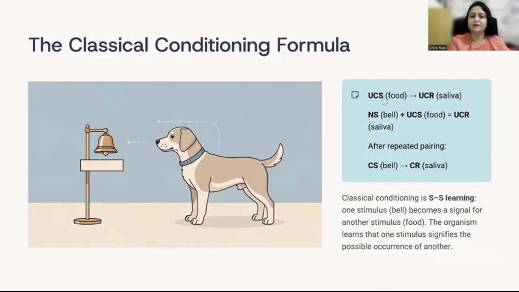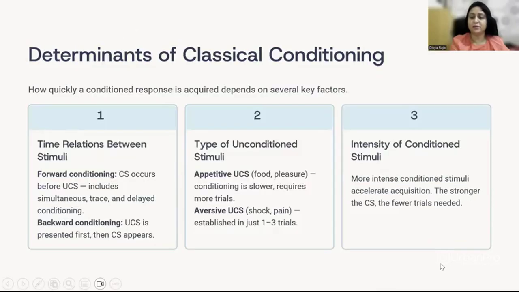So we see that the unconditioned stimulus gives rise to the unconditioned response. The neutral stimulus, when it is paired with the unconditioned stimulus, gives rise to the unconditioned response. And after conditioning, the conditioned stimulus gives rise to the conditioned response. We learn in detail about this in the class. So classical conditioning is basically stimulus-stimulus learning, where one stimulus becomes a signal for another stimulus. So this is how we learn certain behaviors through conditioning of this kind.